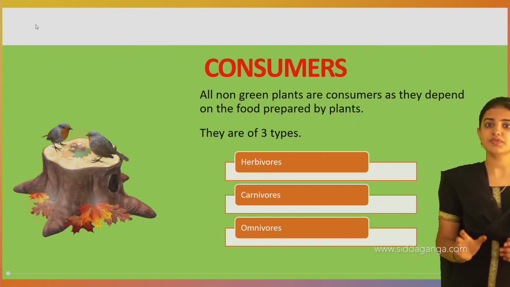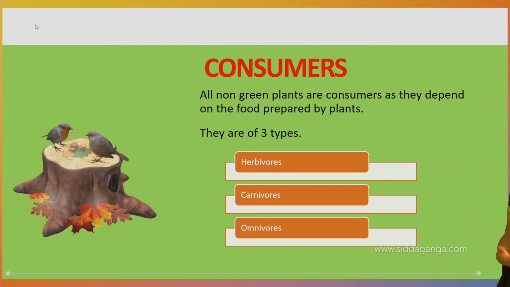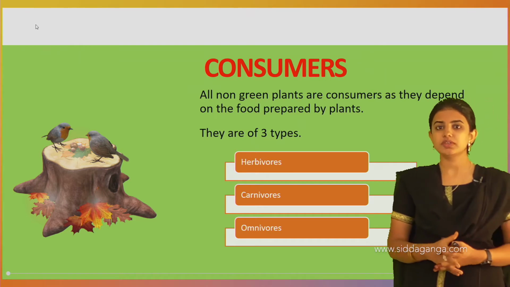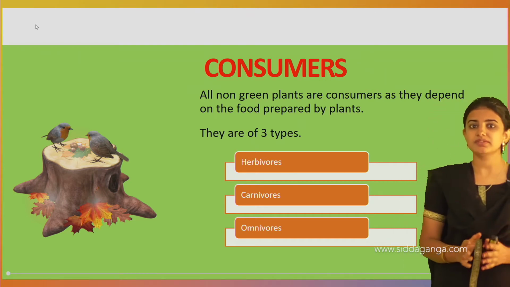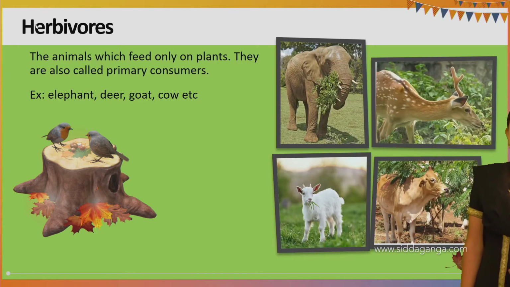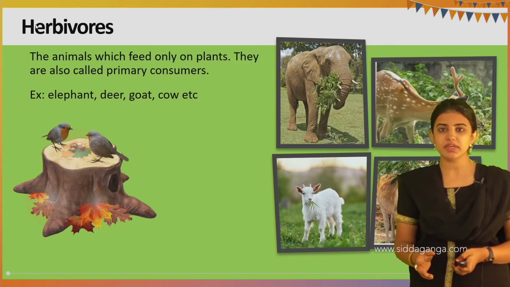Consumers are those animals which feed on the plants, and they are dependent on the plants. And this consumer is classified into three different types: herbivore, carnivore, as well as omnivore. The first one is the herbivore. Those animals which feed on the plants and plant products are called herbivore animals.